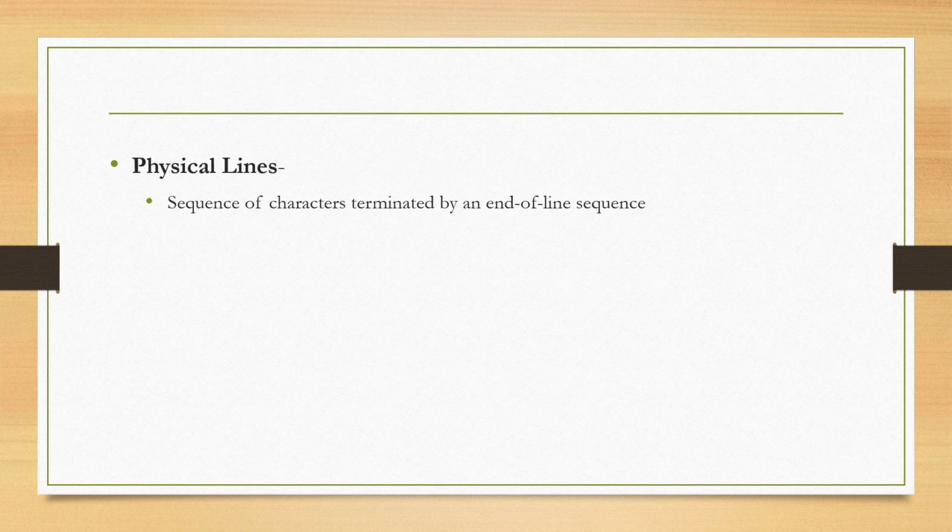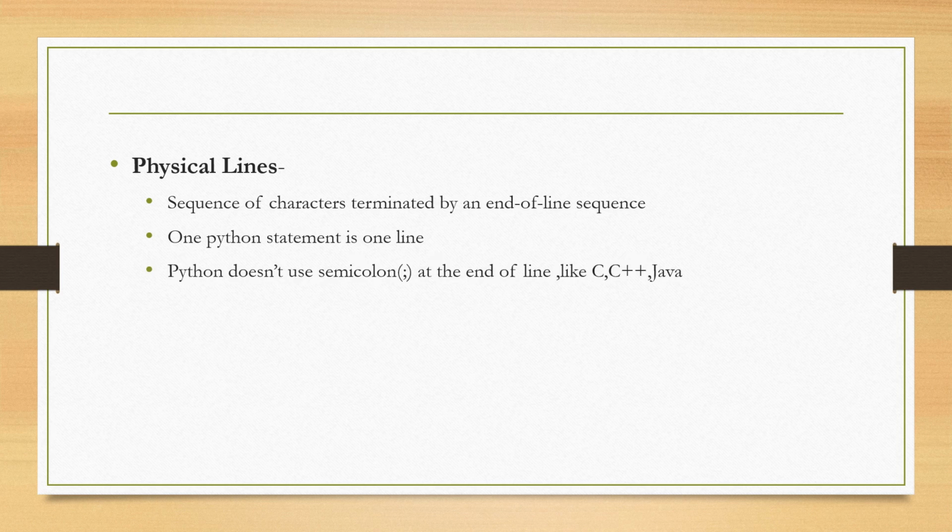Physical lines, which is a sequence of characters terminated by an end of line sequence. Means physically I am pressing enter key or \n or end of line character. Here one statement is on one line.